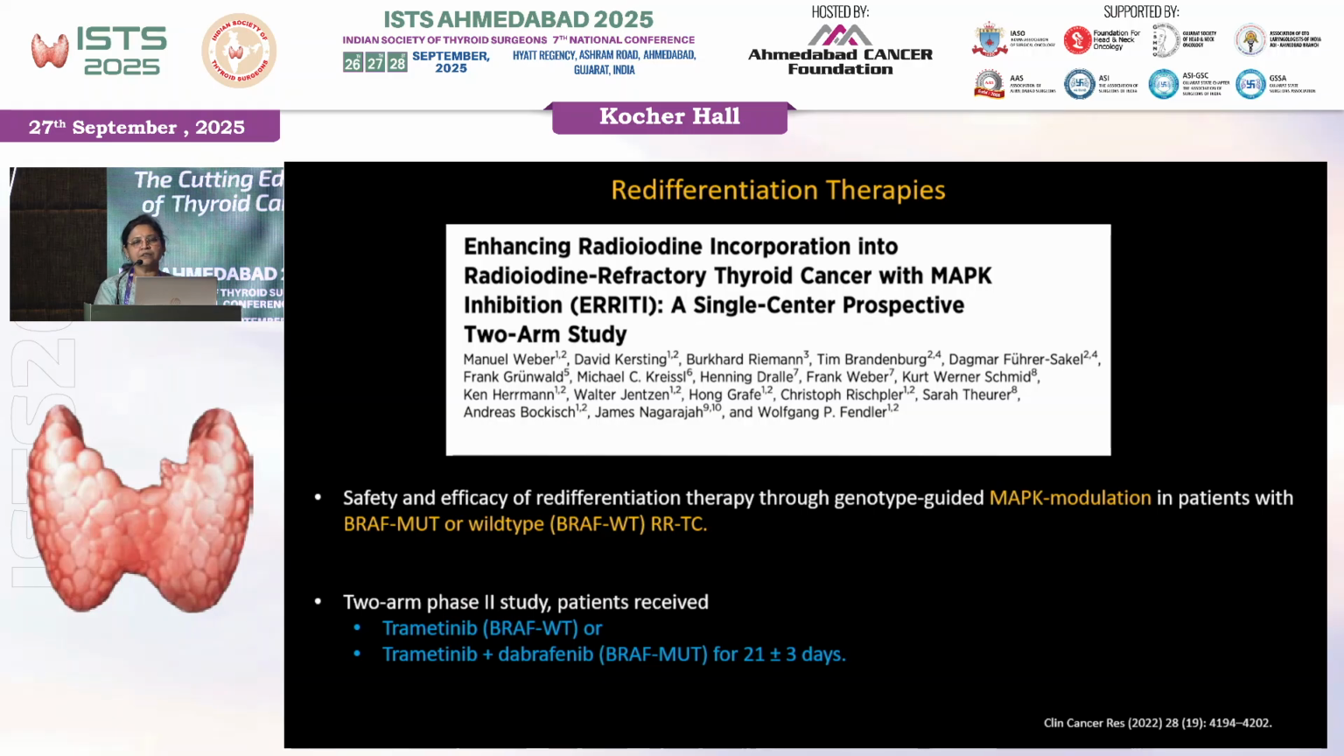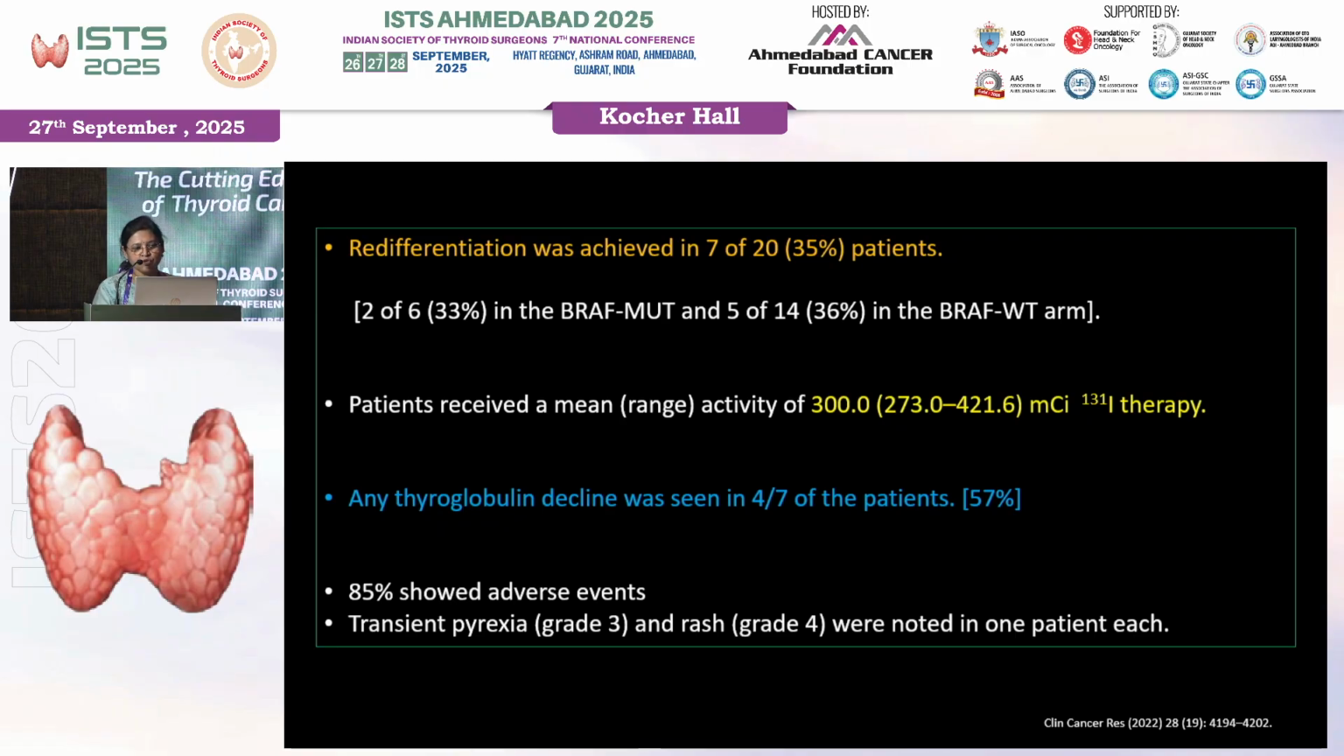This was a phase 2 study where one arm received trametinib, the other one received trametinib plus dabrafenib for 21 days. What they saw was that the patient underwent a radioactive iodine scan, it was negative, therefore this redifferentiation therapy was offered, and then again they did a diagnostic scan and they saw the uptake. So redifferentiation was achieved in 7 out of the 20 patients, only 35% of patients, and then they received radioactive iodine. Now, any thyroglobulin decrease was seen in about 4 out of the 7 patients. So 57% of the patients showed any thyroglobulin decrease when given dabrafenib and trametinib.